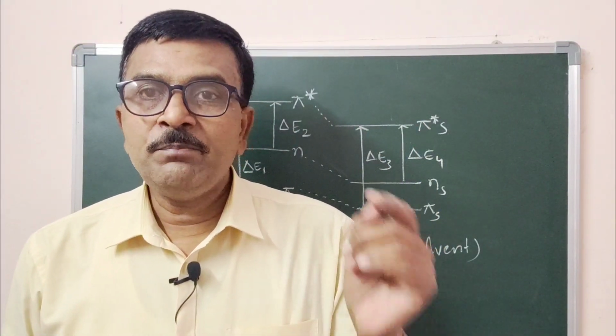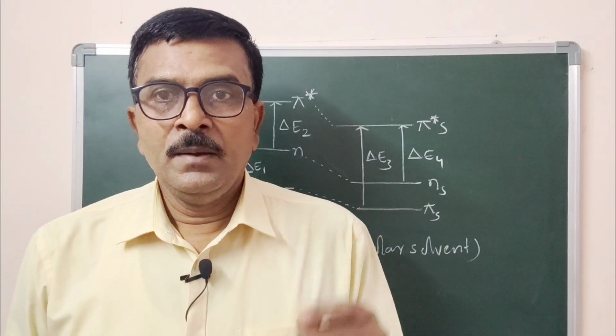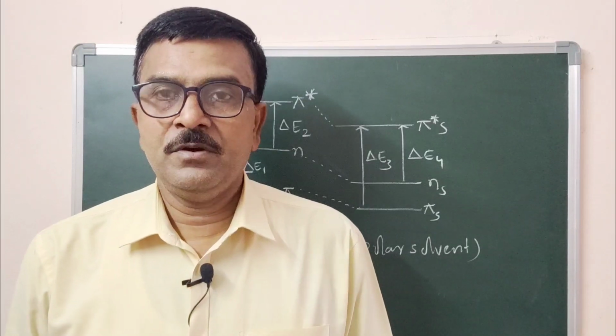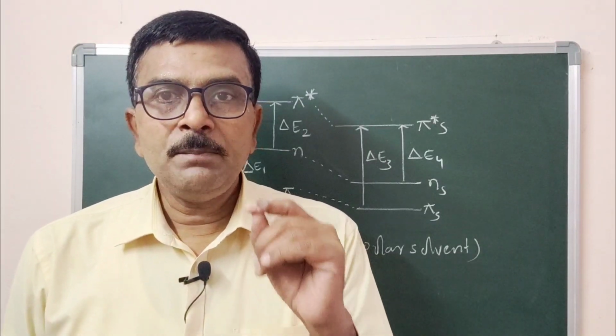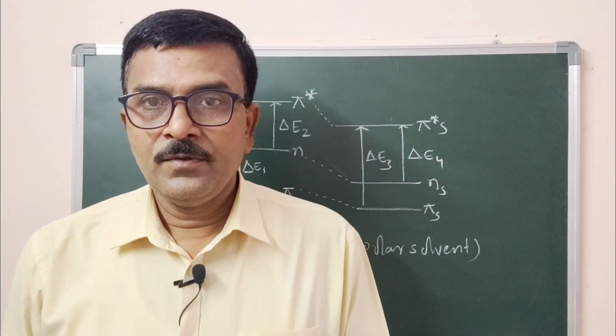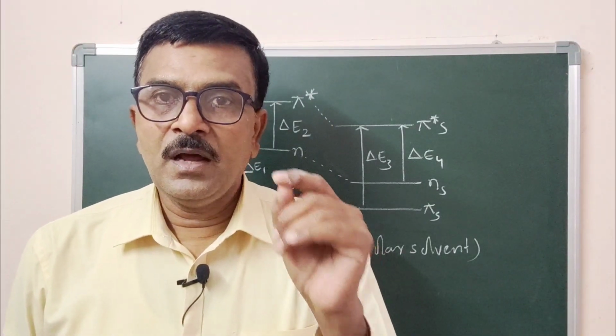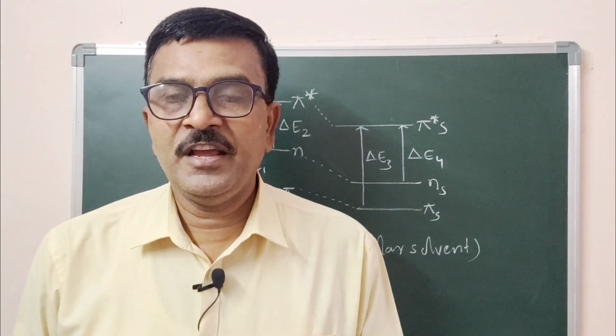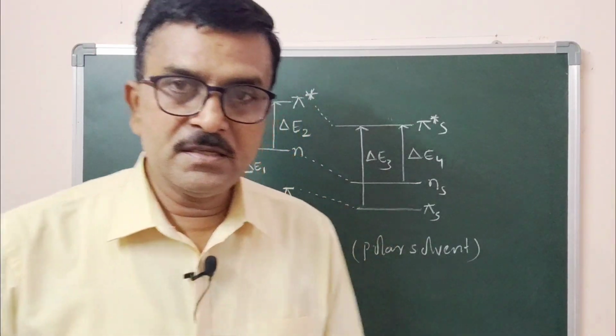So due to dipolar interactions, pi, n and pi star orbitals are stabilized. Further, the pi orbital is less stabilized, whereas non-bonding orbital and pi star orbitals are more stabilized. Pi orbital is less stabilized.